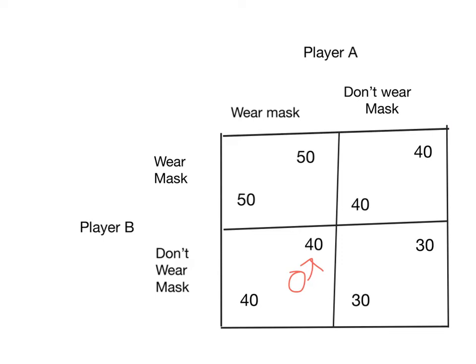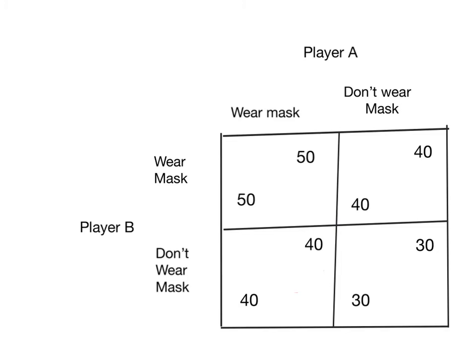And to see that, we've changed the game again. So now we've got the situation where if player A doesn't wear a mask and player B doesn't wear a mask, player A gets 30. But now if player A puts a mask on, well, they used to get a payoff of 0, but now player A is going to get a payoff of 40. So rather than going down, player A's payoff goes up when they wear a mask. Because, hey, it's not that hard to wear a mask. So you have this mix of reducing the costs and increasing the social benefits of wearing a mask. And by doing that, we've changed these payoffs.